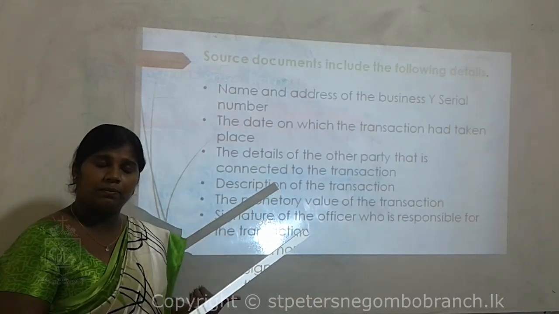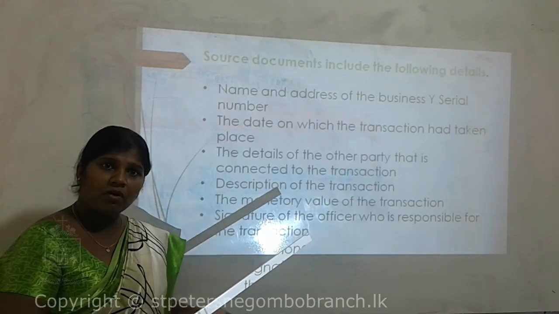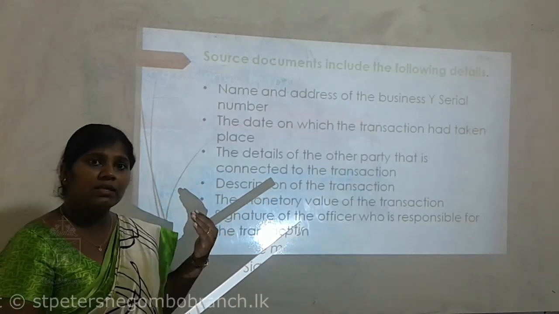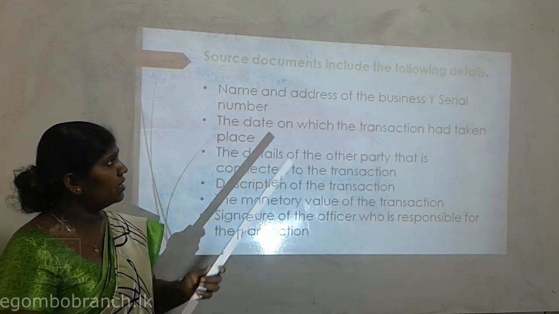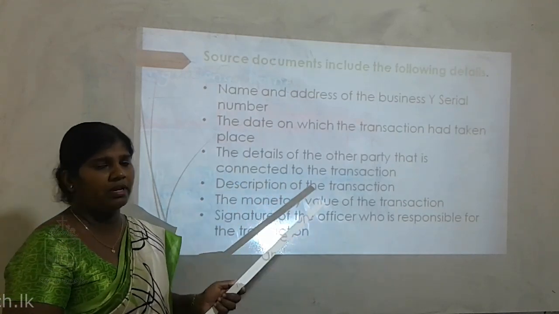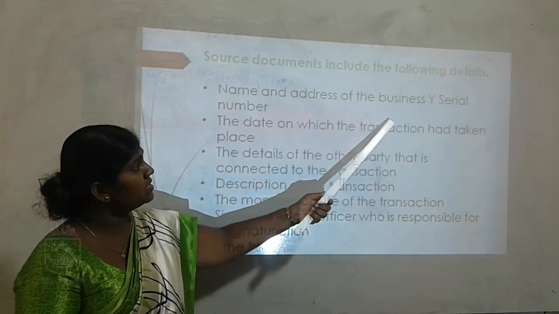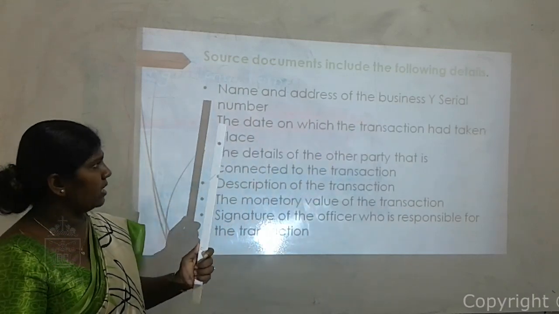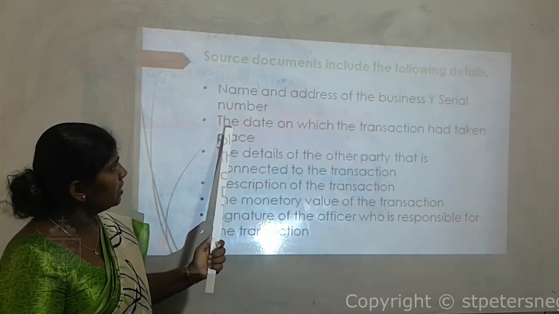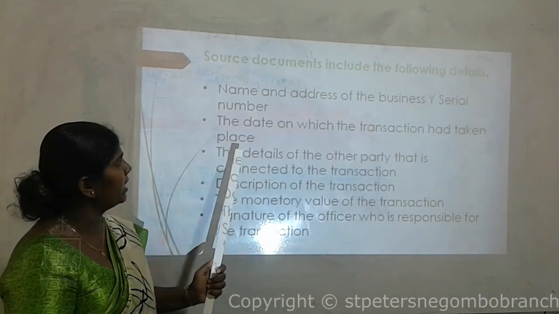Sometimes there may be the price, the name of the authorized person, the units. Likewise, these details definitely include the name and address of the business, the serial number, and the date on which the transaction took place.